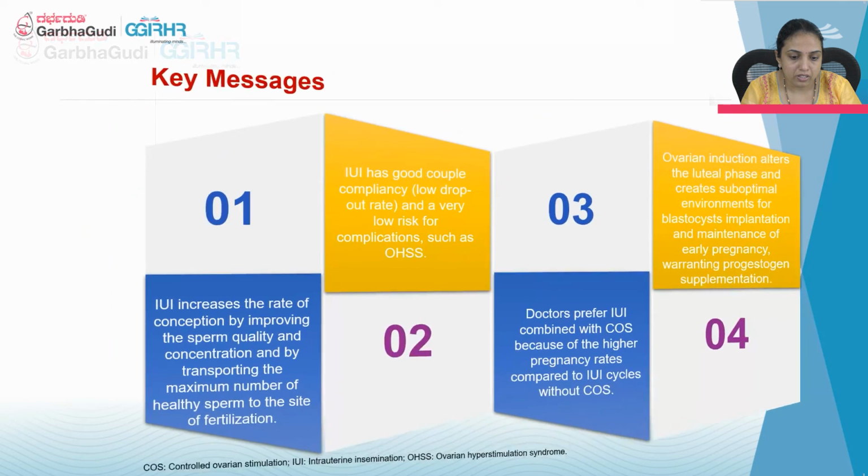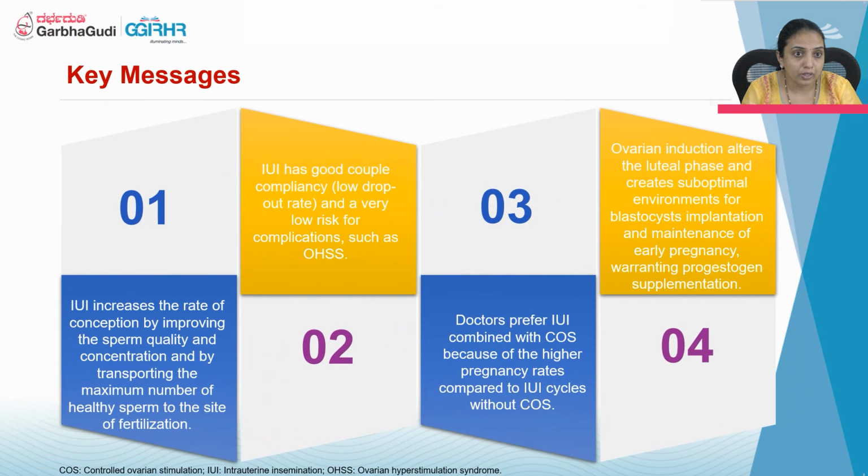So these are the key messages. One is IUI increases the rate of conception by improving the sperm quality and concentration, and by transporting the maximum number of healthy sperm to the site of fertilization. IUI has good couple compliance and very low risk of complications like OHSS.